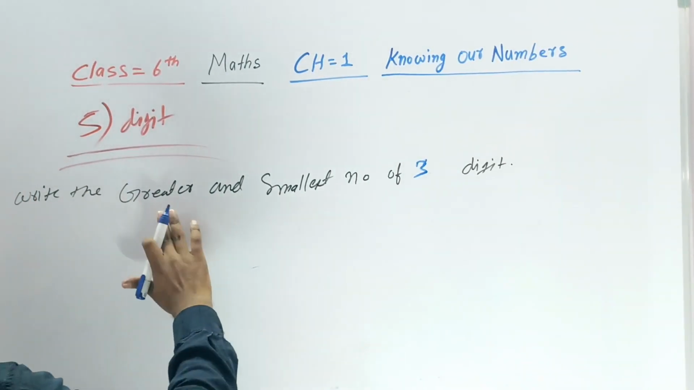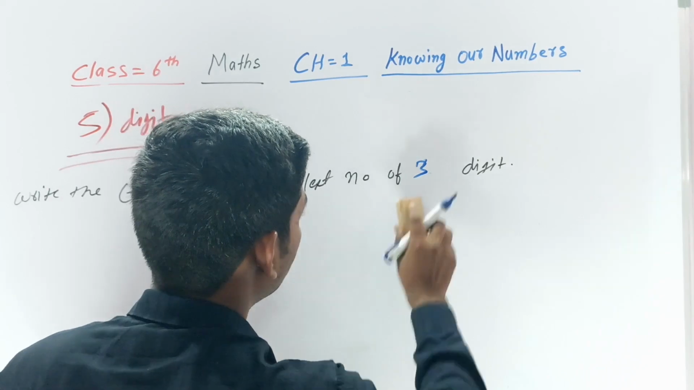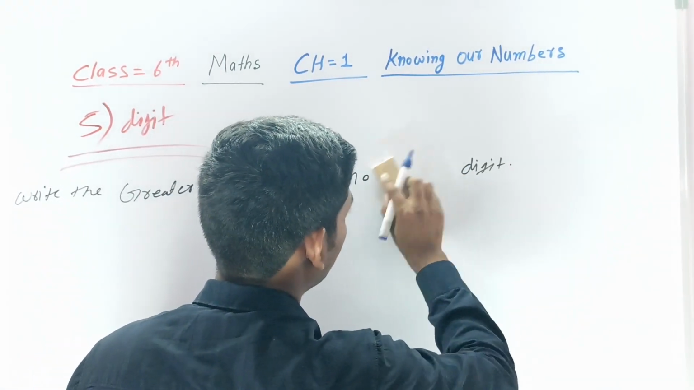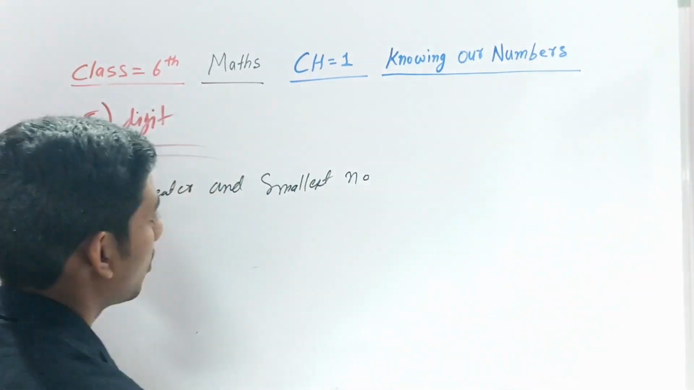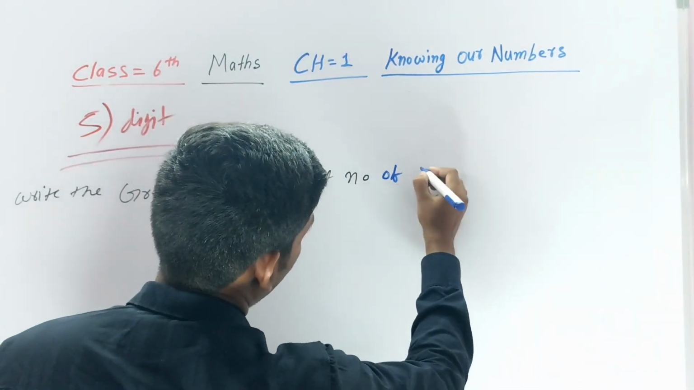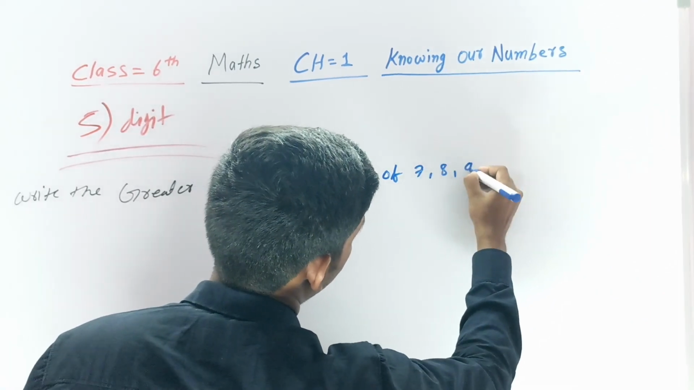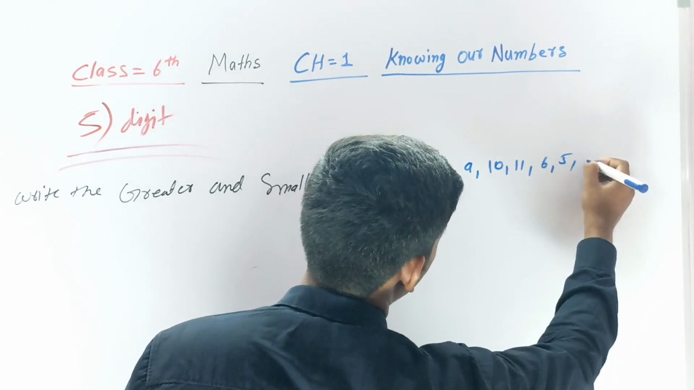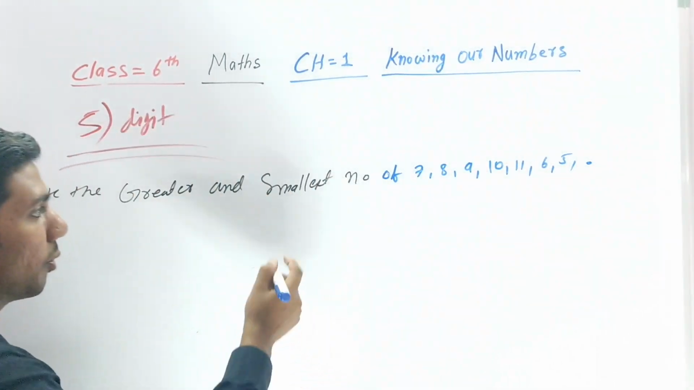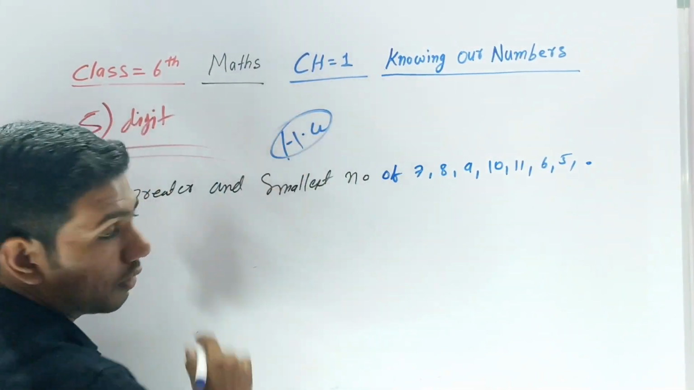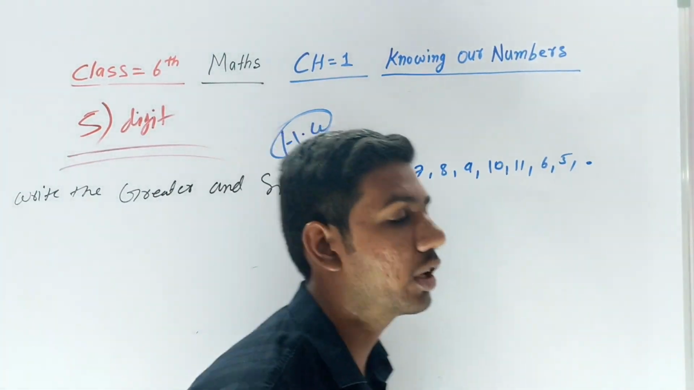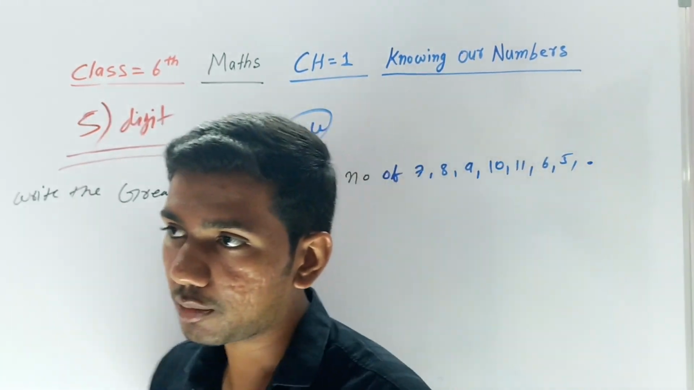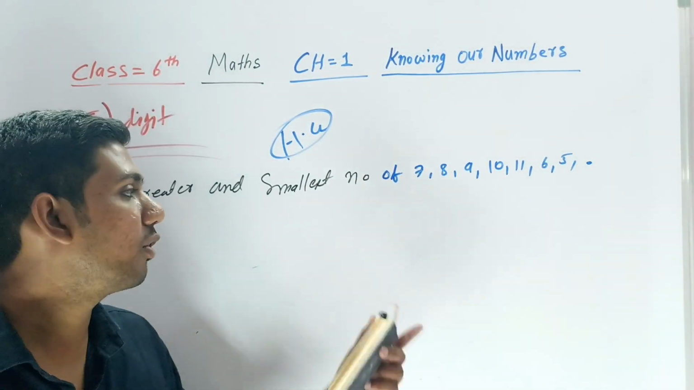Okay, write the greatest and smallest number of 7 digit, 8 digit, 9 digit, 10 digit, 11 digit, 6 digit, 5 digit. This is your homework, and for the children who are learning from YouTube, this is homework for them also, and for whatever number of students are in this class.